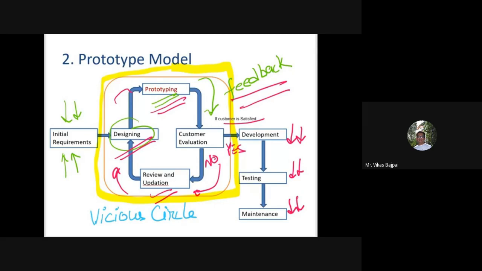That means every time my end user will say that no, I'm not happy with the prototype. Once again, I'll go ahead with this. Once again, they will say no, I'm not happy with it. So it's like I'll enter into a vicious circle of coming up with a prototype, seeking a feedback, and then once again entering into the same circle, repeating the same efforts again and again.